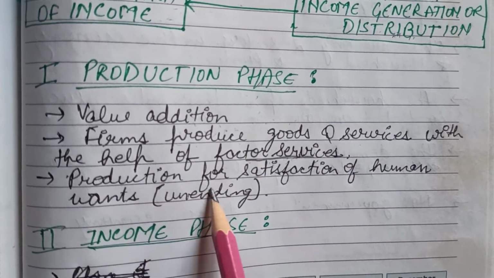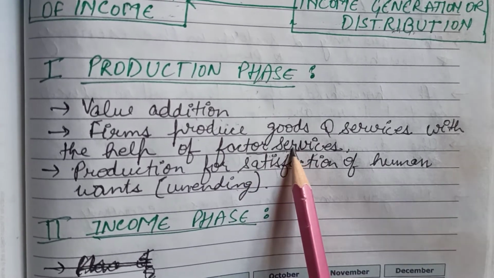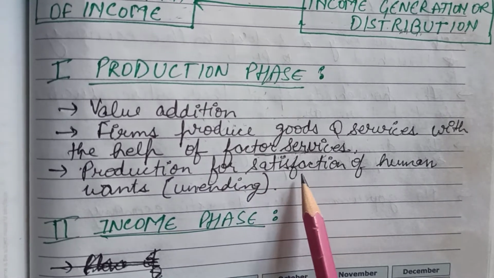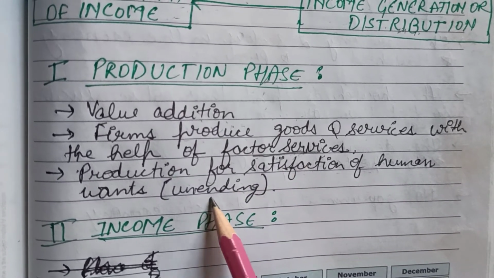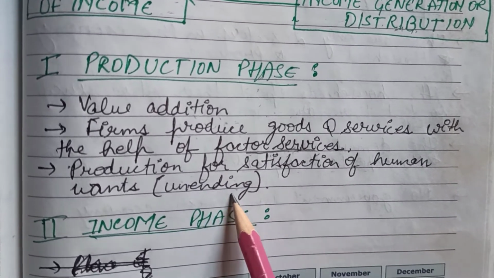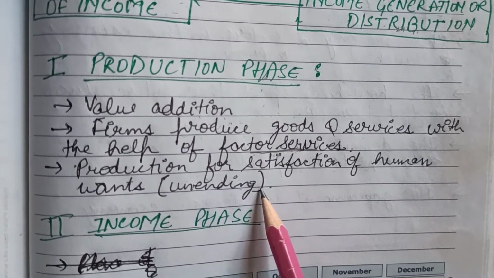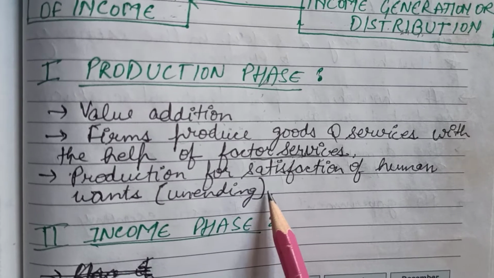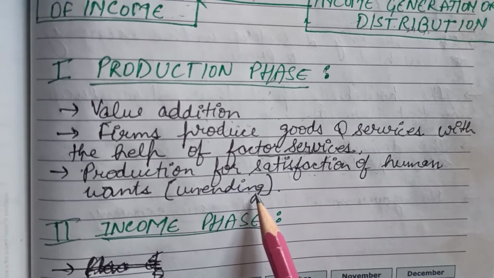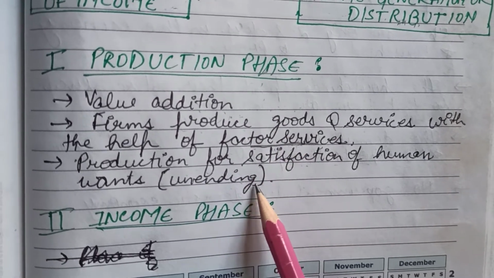Next is the production for satisfaction of human wants. By using these factors of production, the production is done by the producers with the motive of satisfaction of human wants, and this production activity is an unending activity as the demand is generated in a continuous manner. As we have studied in the assumption also, the consumers do not save any part of their income, because of which the producers have to carry on this production activity in an unending manner.